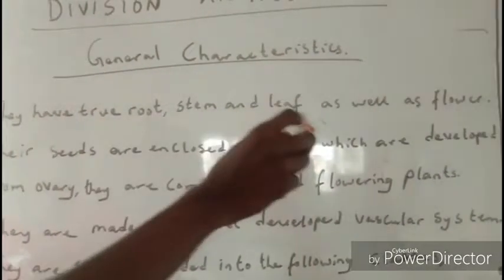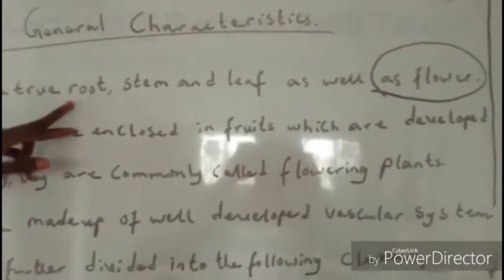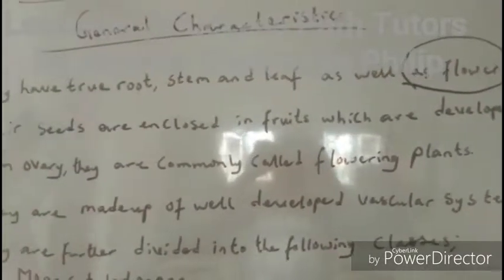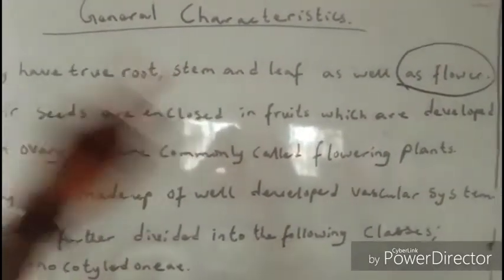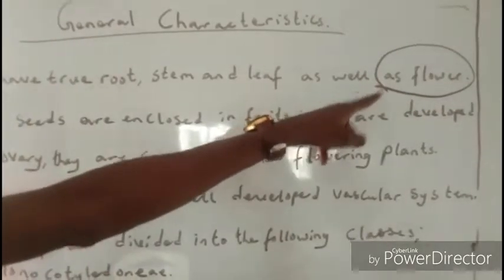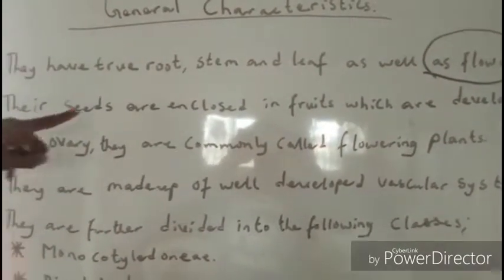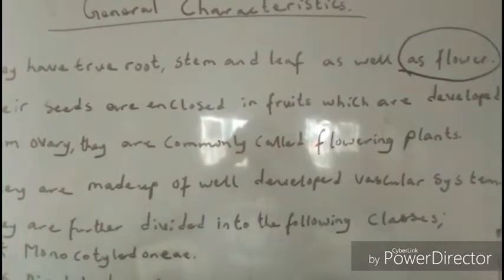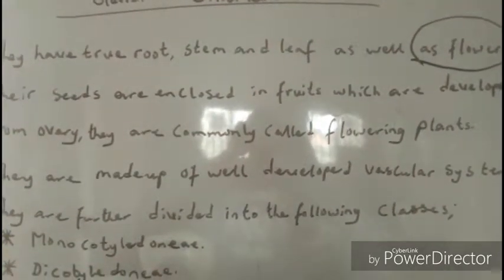This particular one is peculiar to angiosperms. Gymnosperms have roots too. But what I'm saying here is that for angiosperms, the one that only they have is flowers, plus these other ones. Now, their seeds are enclosed in fruits. Please bear this in mind. It is only plants that have flowers that will have ovary, that will then have fruits.